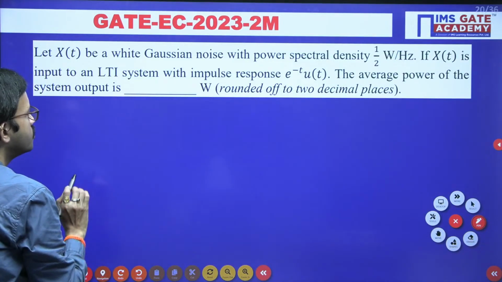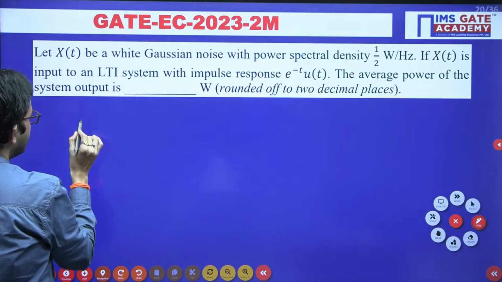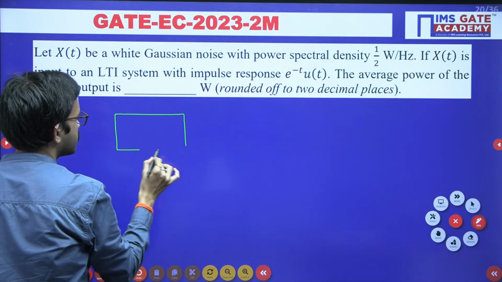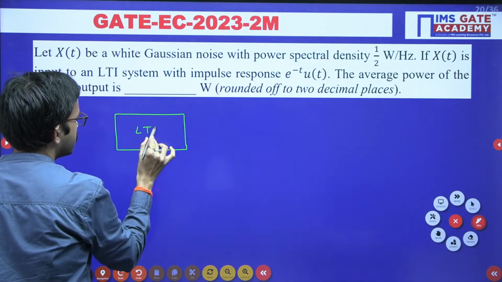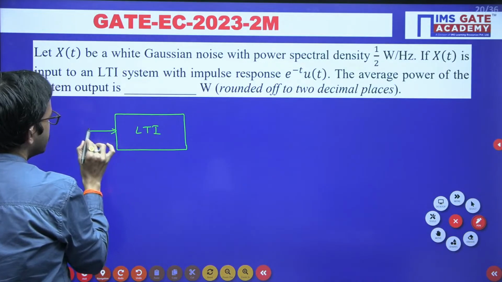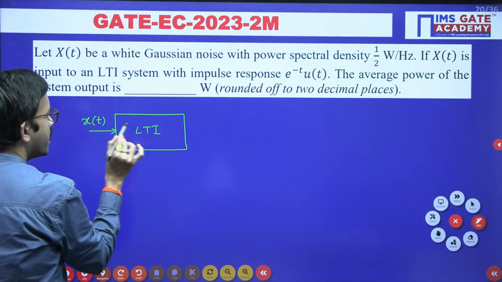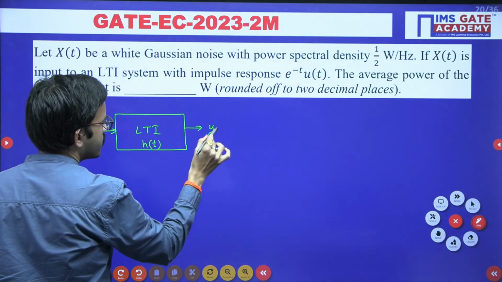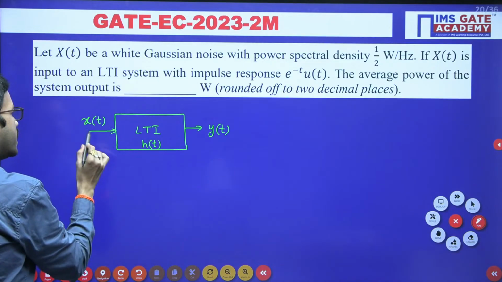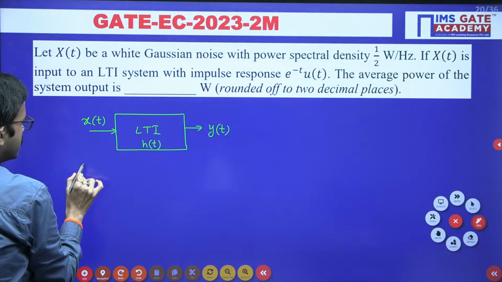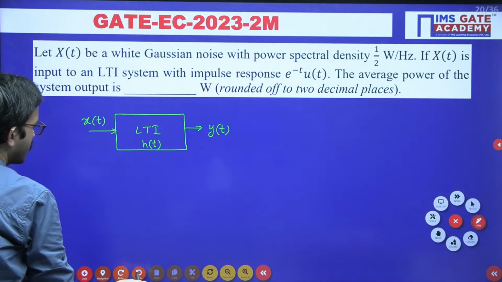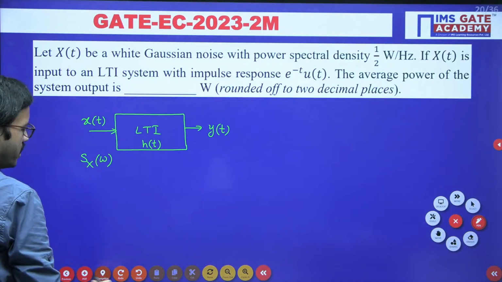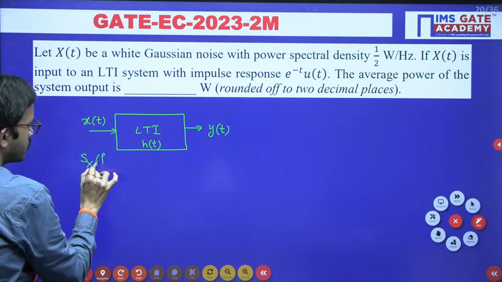I hope all of you know this particular formula. For any LTI system, if you give input x of t, and the LTI system has impulse response h of t, you will get output y of t. For the input signal, the power spectral density is, for example, Sx of omega, or if you want you can write it in terms of f, no problem, Sx of f.